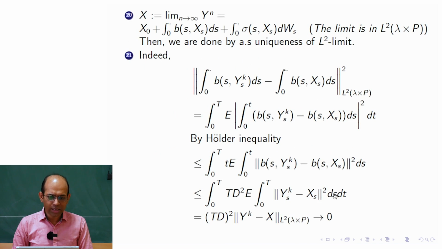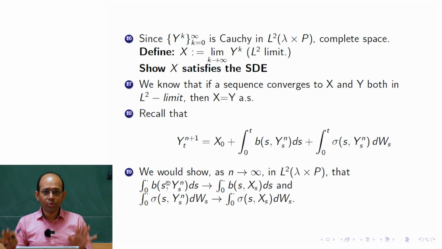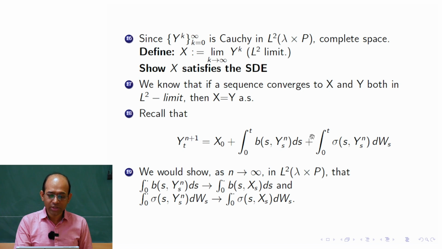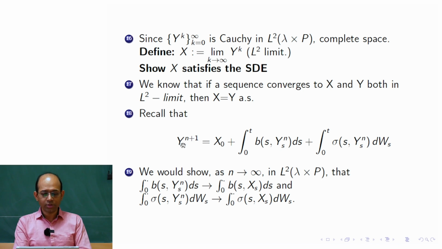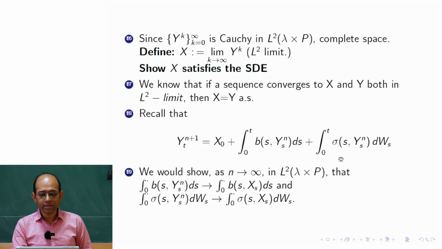Because this side converges to the integration with respect to x, and this side also converges to x in the same norm. Both are actually the same sequence because they are equal. So a sequence converges to two different functions in the same space, then they should be in the same equivalence class. That means the left hand side is the same as the right hand side almost everywhere.